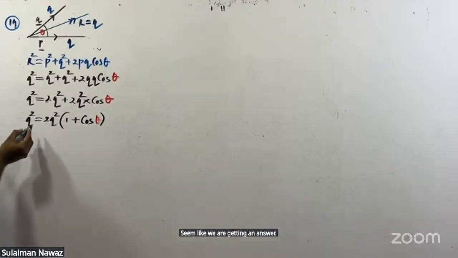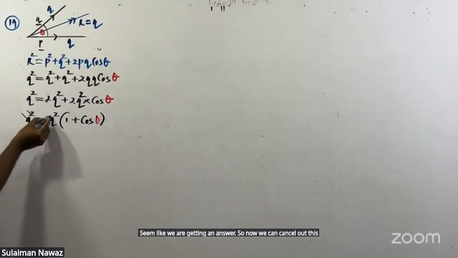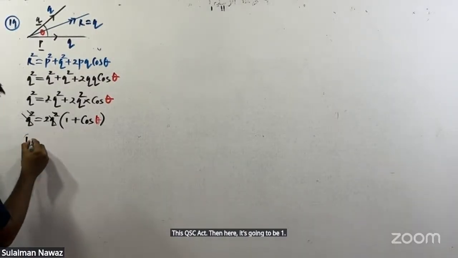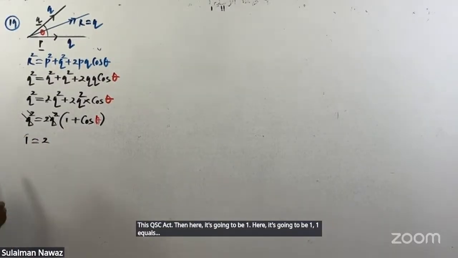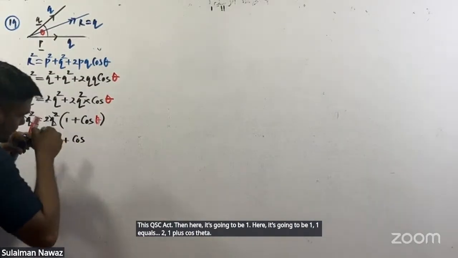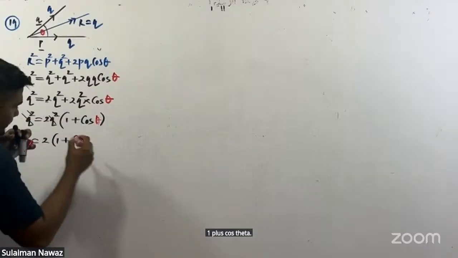So now we can cancel out this q squared and this q squared. Then here it's going to be 1, so 1 equals 2 times (1 plus cos theta). See, nice story, right?